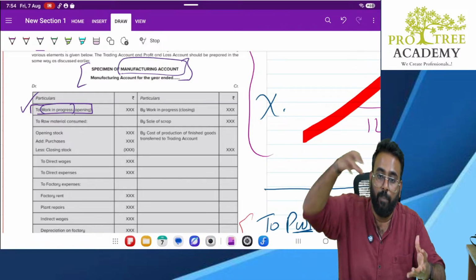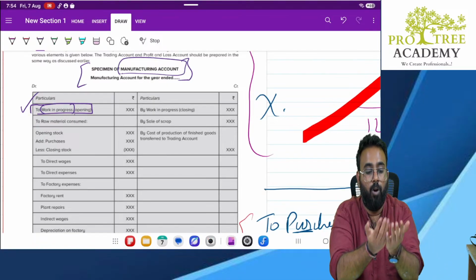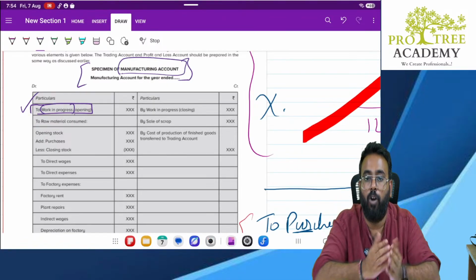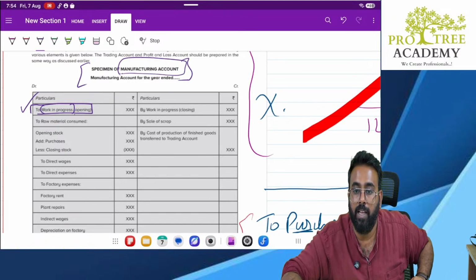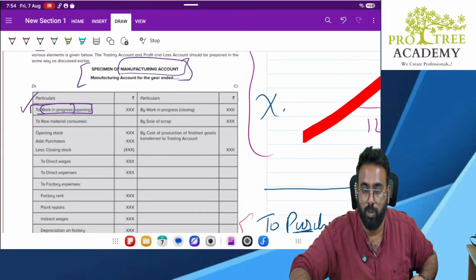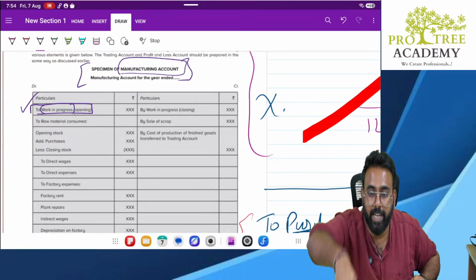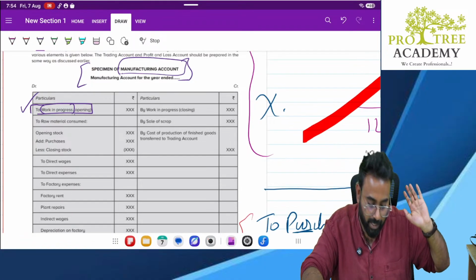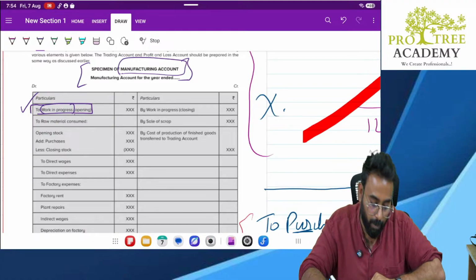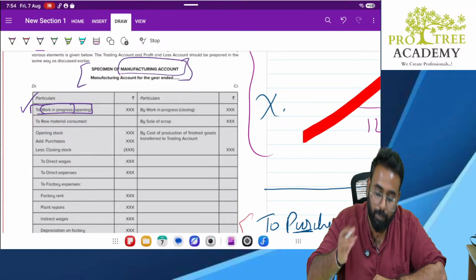Why? Because that raw material is already consumed and out of that raw material, you have a new item called sugar syrup. But will you be able to sell the sugar syrup directly? Is it a final product? Answer is no. It is intermediate. Correct or no? That intermediate is called as WIP. Understanding? So that is your WIP. So here again closing WIP will also come.